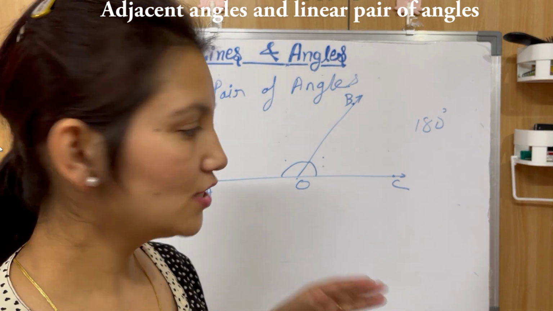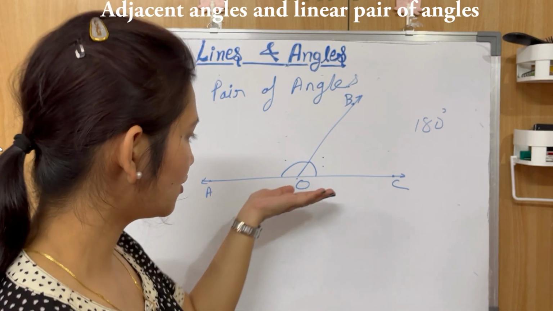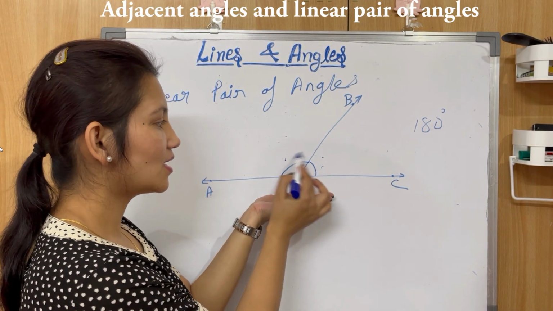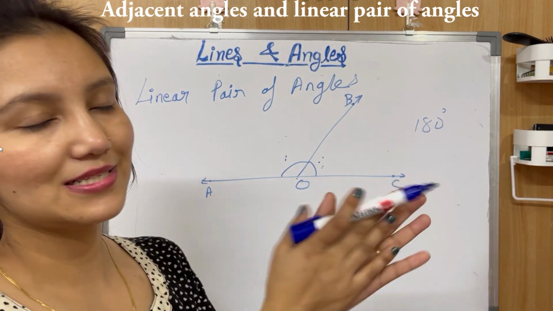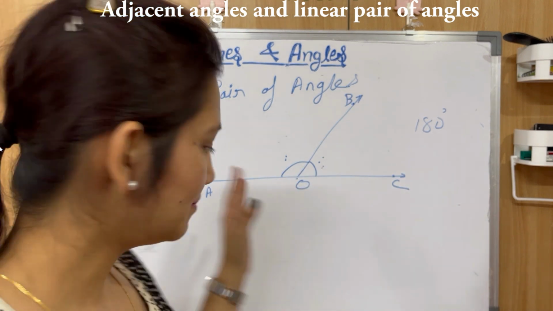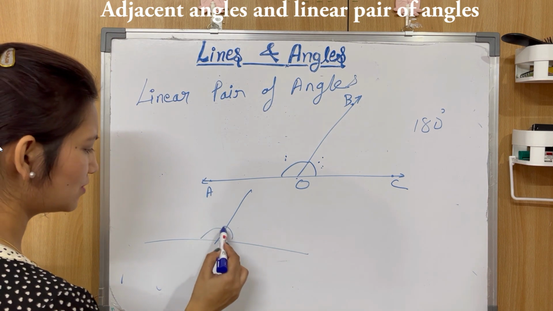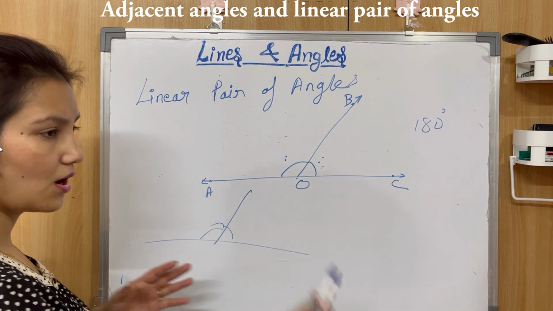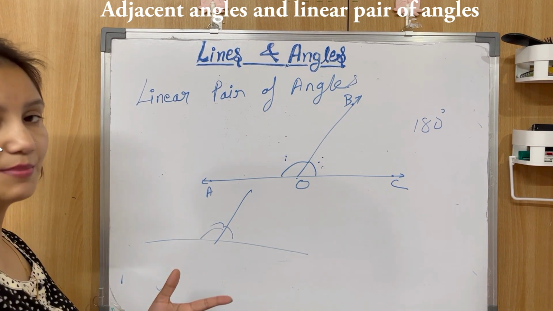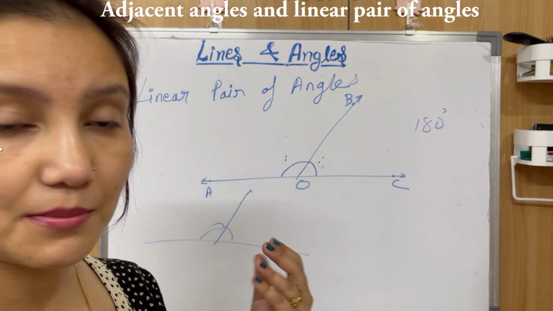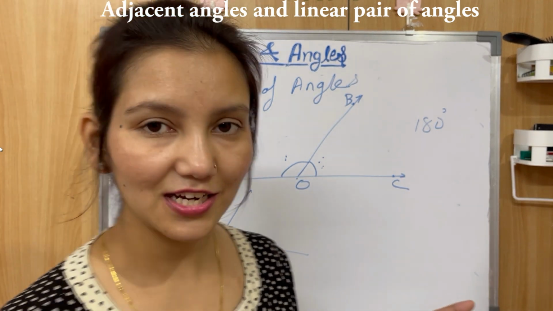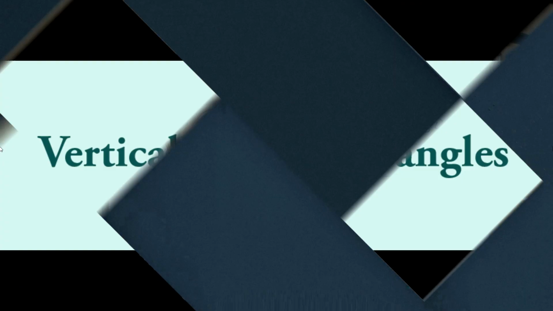Clear? Okay, so basically what you get from here is that on a line if a ray is standing, then the sum of these two angles will be 180 degrees. It's as simple as that. Simple means if there is a line and a ray is standing on it, the sum of two angles on a line will definitely be 180 degrees because they are forming a linear pair of angles. Clear? Okay.